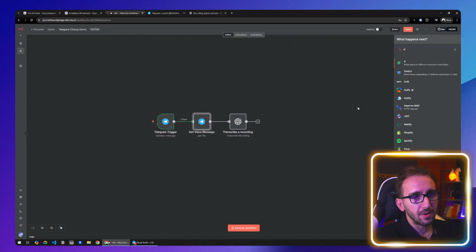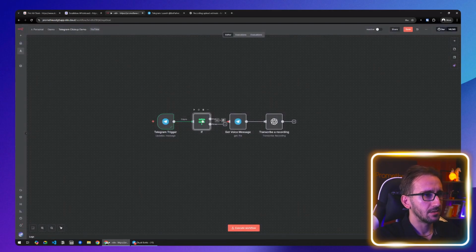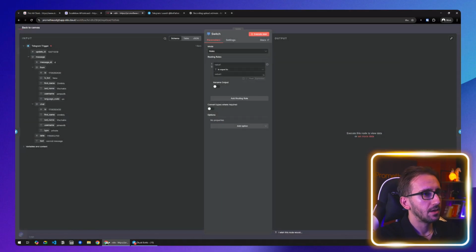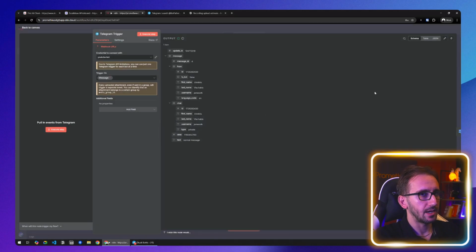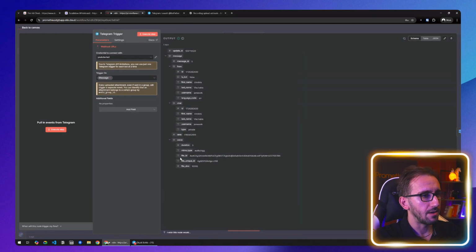So we're going to add an if branch. And actually, no. We're going to add a switch branch. And if, let me think about it. You know what? Sorry, let me send a voice message again, so we have our voice object, so we can drag and drop it easily. Click execute, go back to Telegram. Whoops. Send a very short voice message. Okay, now we have our voice object.